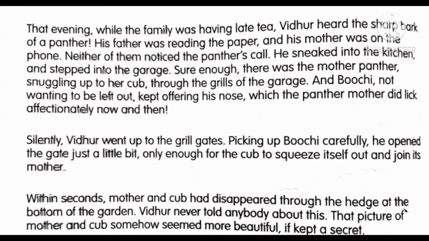Sure enough, there was the mother panther snuggling up to her cub through the grills of the garage. So there he observed that the mother panther came near the cub. The cub is inside the grills and the mother is outside the grills of the garage, snuggling to her cub. Snuggling in the sense of coming very near to her baby so that it can feel very safe. So in this way, the panther cub and mother both came very near to each other and they felt that they are very close to each other.